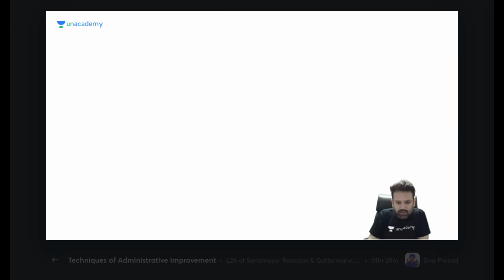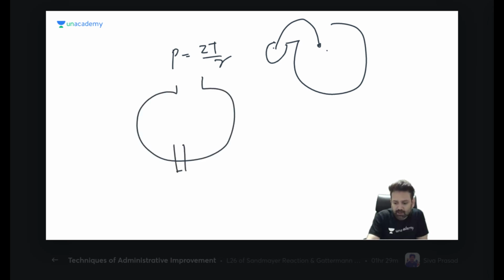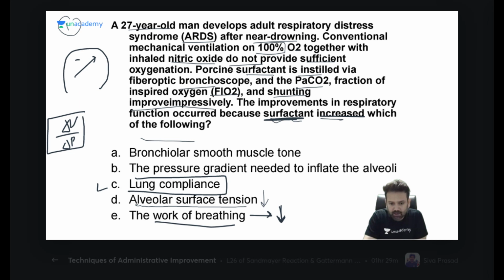everyone knows that surfactant is related to the formula P is equal to 2T by R. So smaller alveoli have more collapsing pressure. That is why small alveoli empty into the bigger alveoli. So if there would not have been surfactant, your lung would become one big alveolus and exchange of the gas will be minimized. That is why without surfactant, the patient can have respiratory distress syndrome.